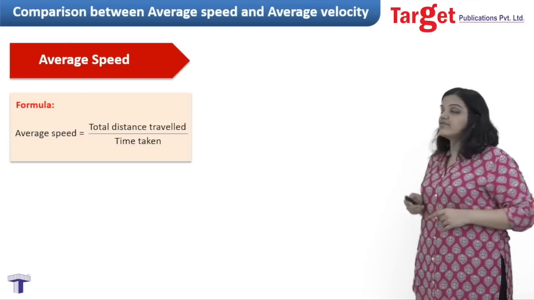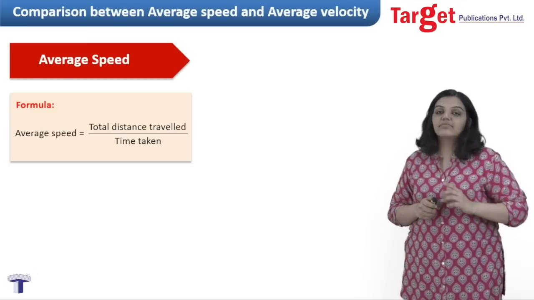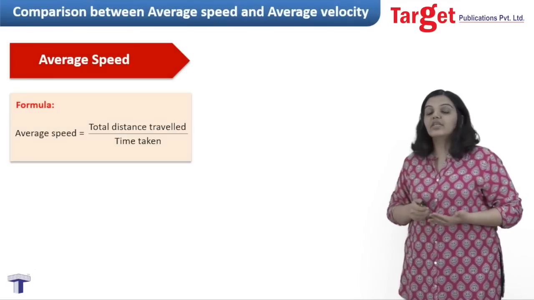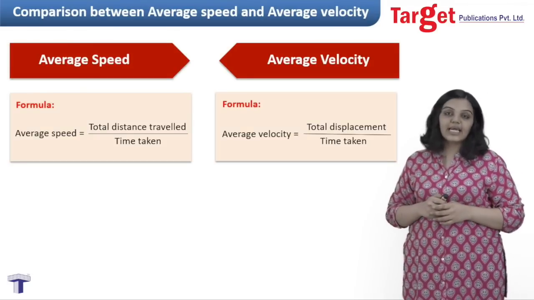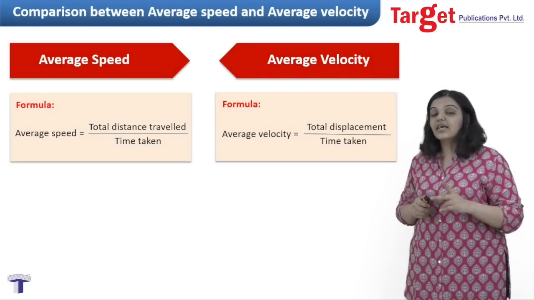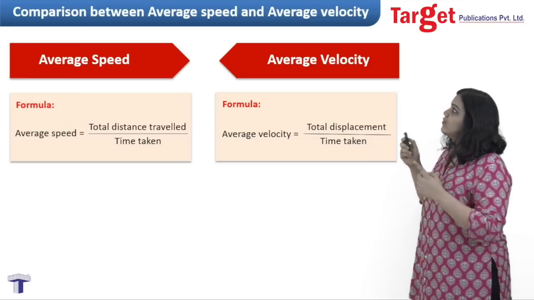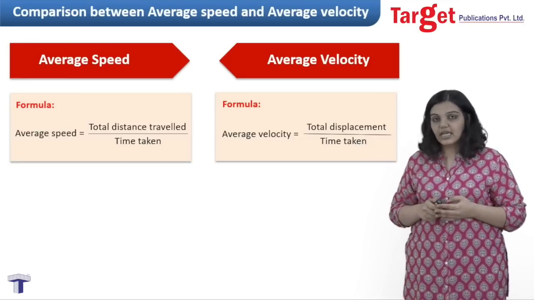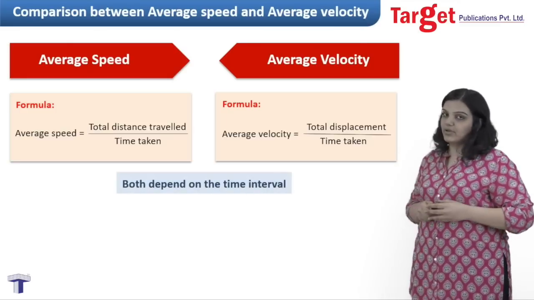The first point of difference is in the formulae. Look at the formula for average speed. It is the ratio of the total distance travelled to the time taken. On the other hand, the formula for average velocity is a ratio of the total displacement to the time taken. So you can see that the numerator for speed has distance, whereas the numerator for velocity has displacement. However, both depend on the time interval, as you can see from the formulae.